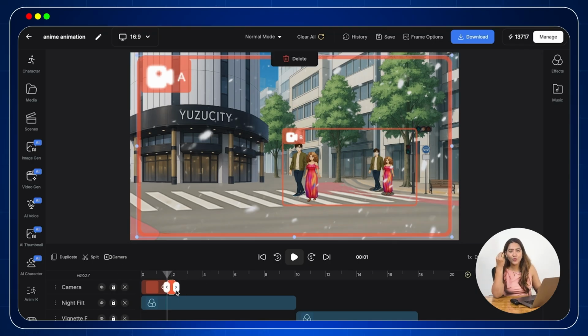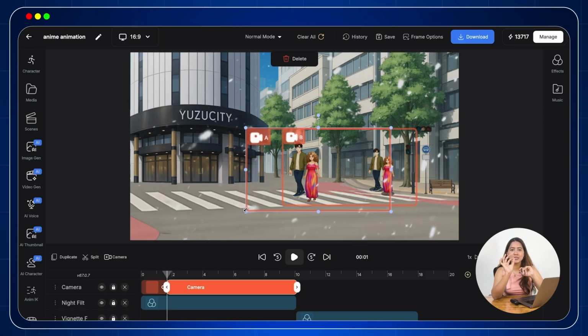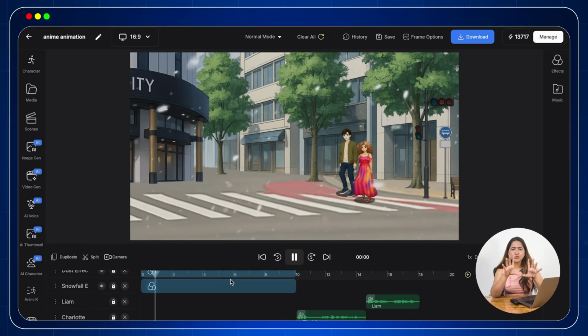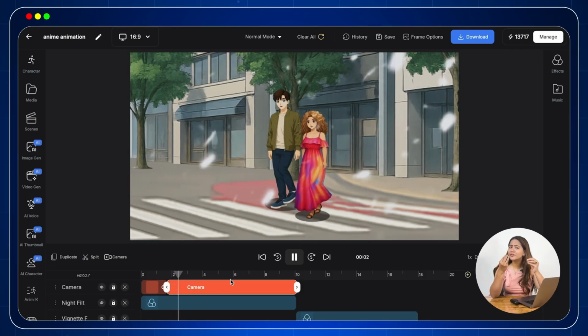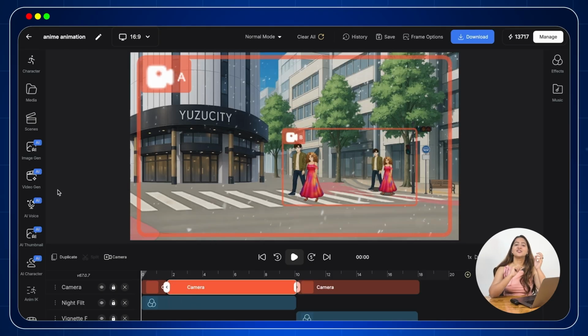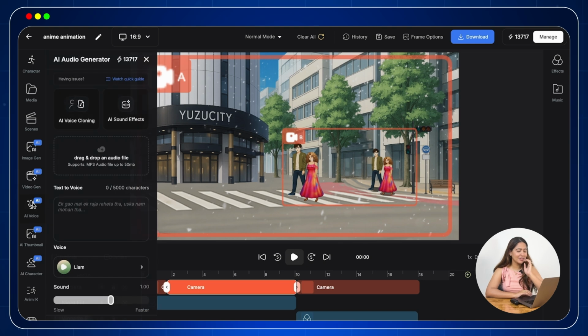It is so smooth. You can also create a panning effect. Just keep camera A at the starting point and camera B a little further ahead. Now, as the character moves, the camera follows them, just like in a real film shoot. And hey, shouldn't we add a snowfall sound effect too? Easy. Just go to the AI voice panel on the left hand side.